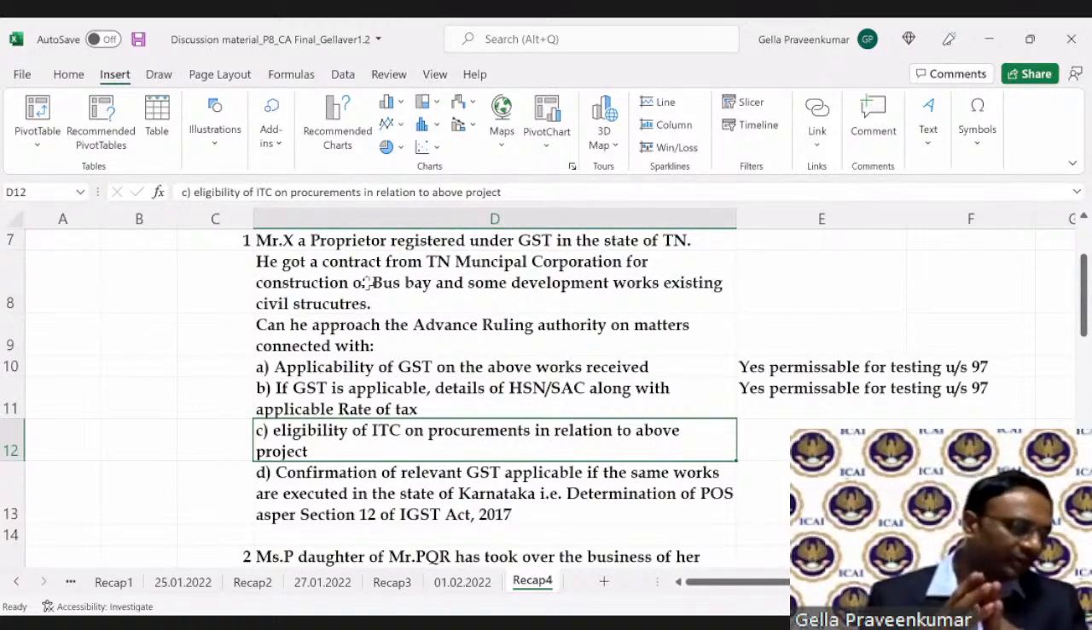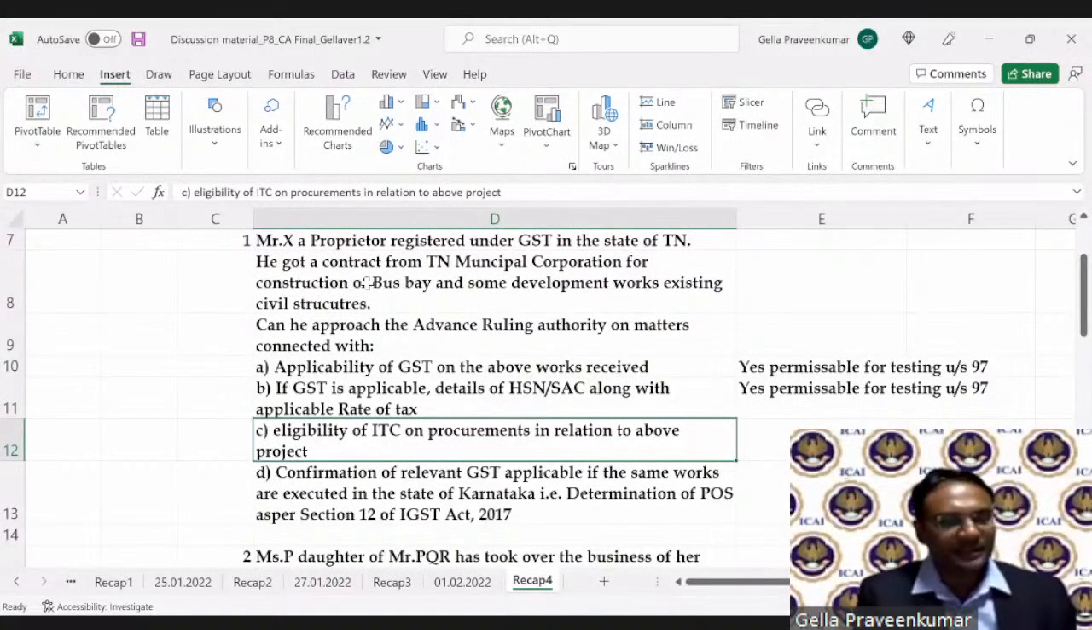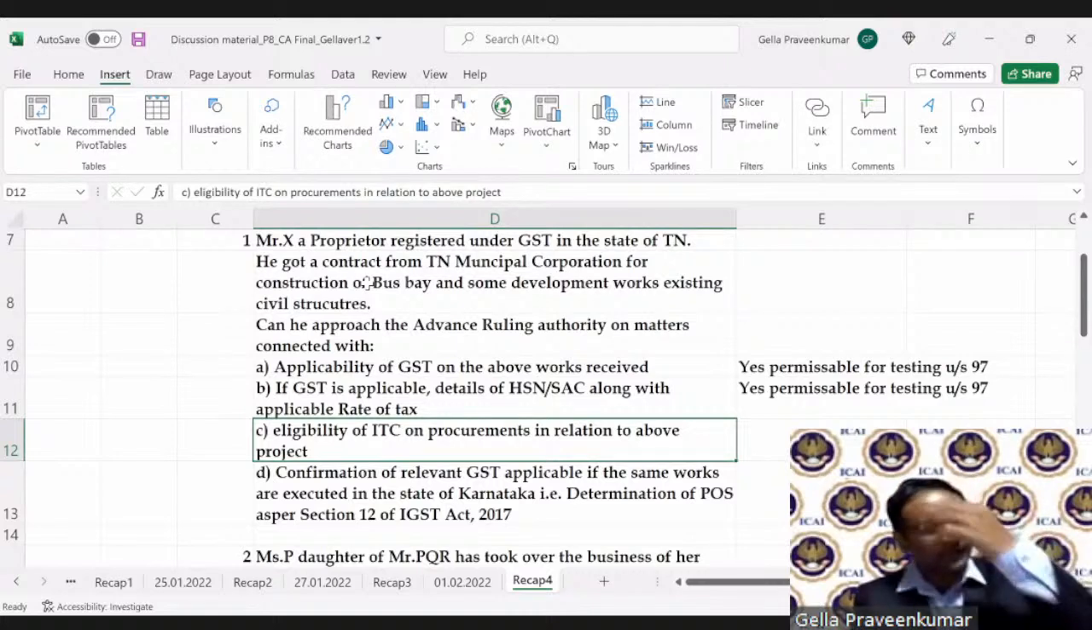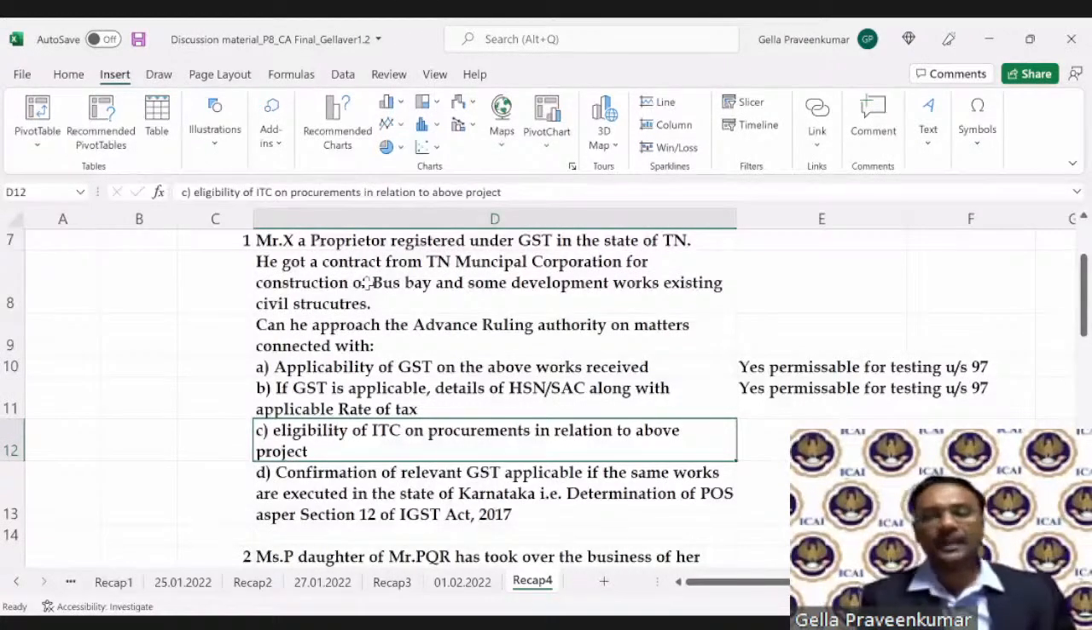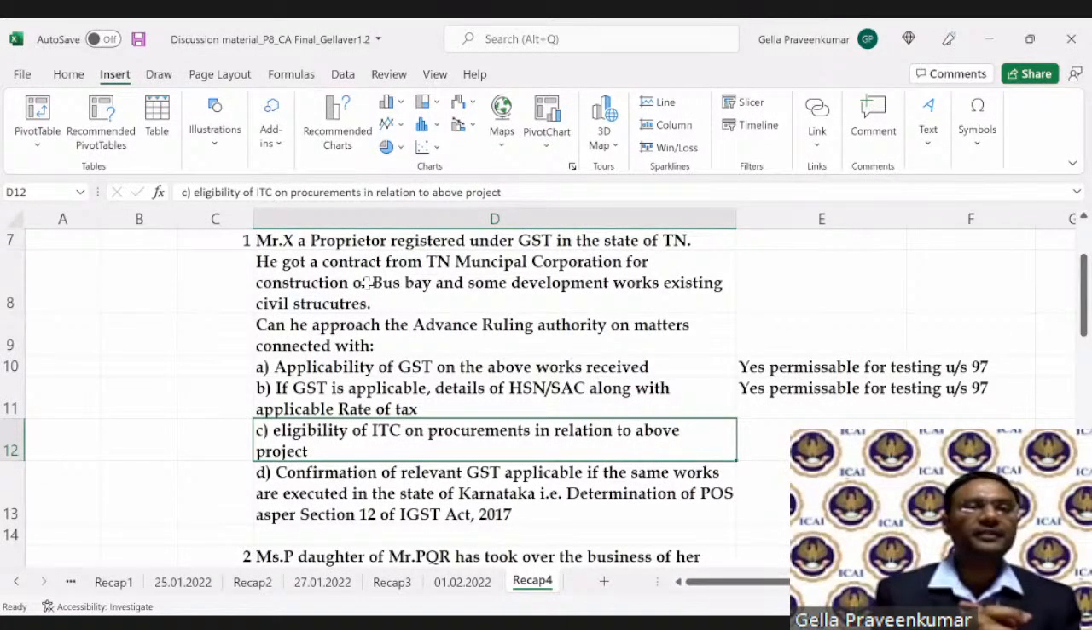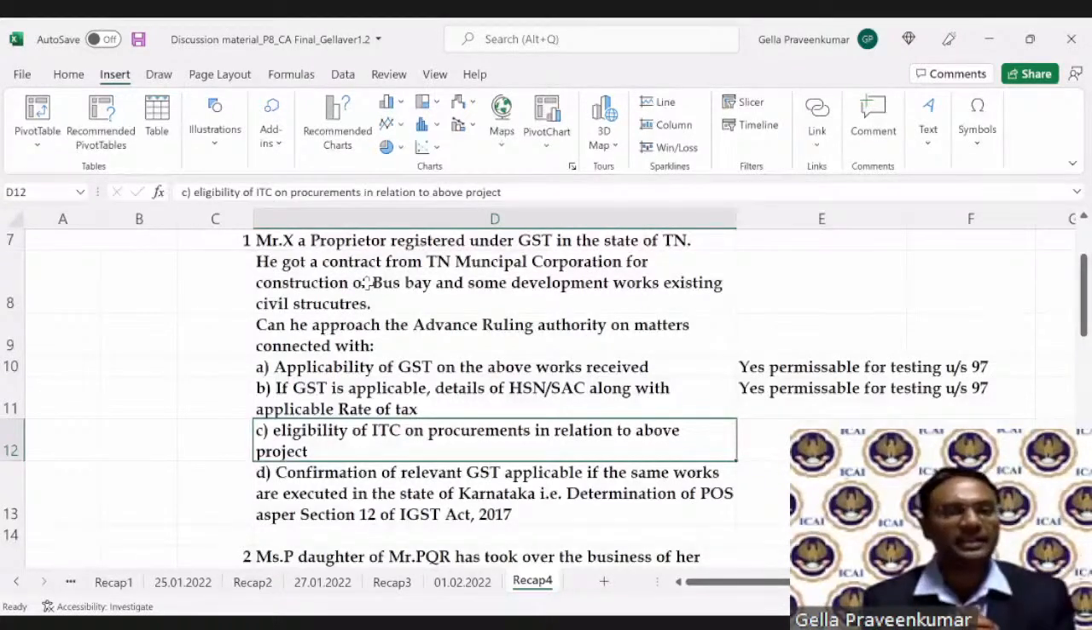So here, if you look at your input tax credit, clause D, page number 23.3, clause D. What does it say? Admissibility of input tax credit of tax paid or deemed to have been paid. So if the tax has been paid, then Mr. X can ask. Now, if X has not purchased the material, how can he ask that question, right? Now, let me see what answers you have given for clause C.